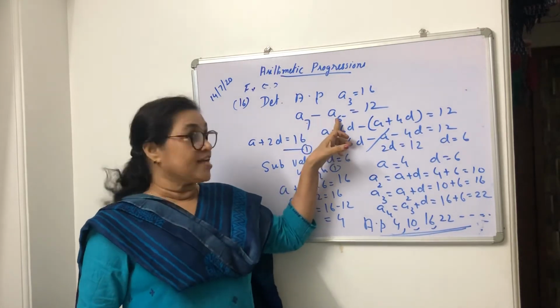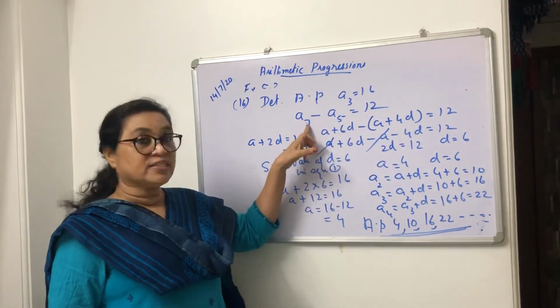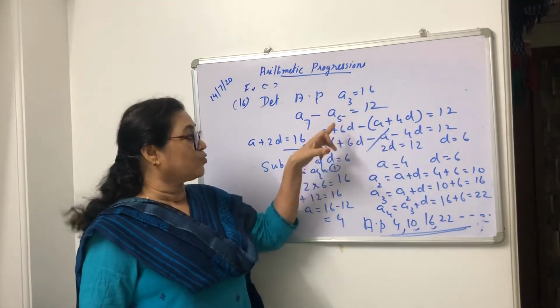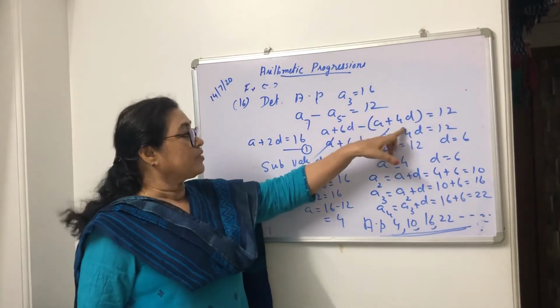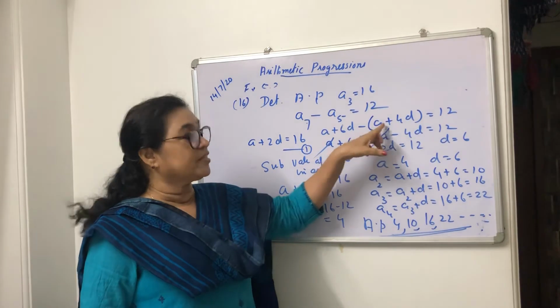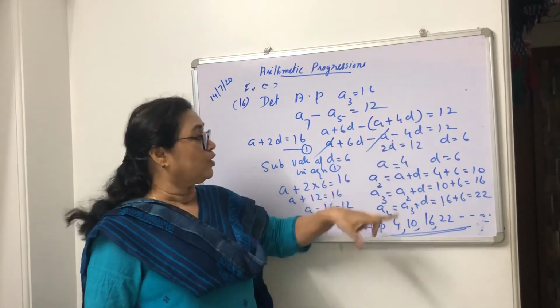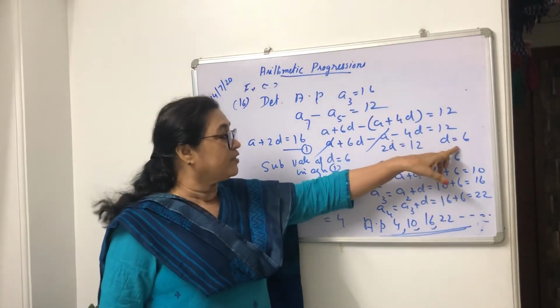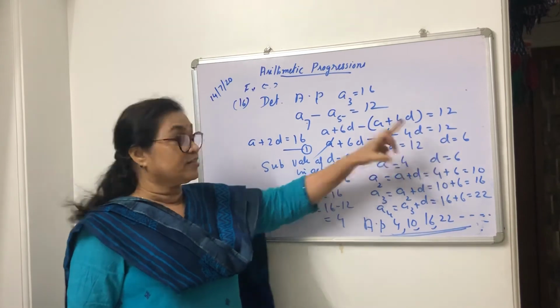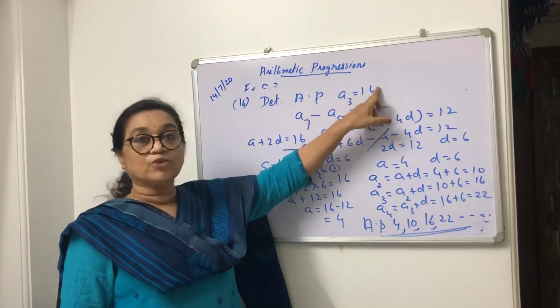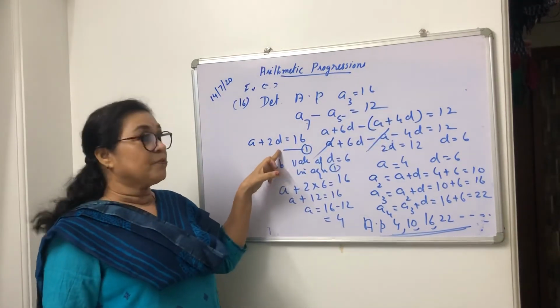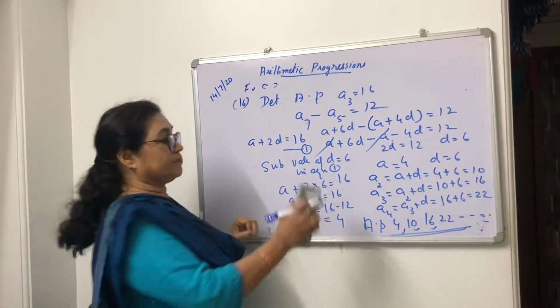A7 exceeding A5 by 12 means A7 minus A5 is 12. So you substitute A plus 6D minus (A plus 4D). Open this bracket, this minus will be applicable for both. So you got the value of D as 6. That value of D as 6 is substituted in this first equation. A3 is equal to 16, that is A plus 2D is 16.